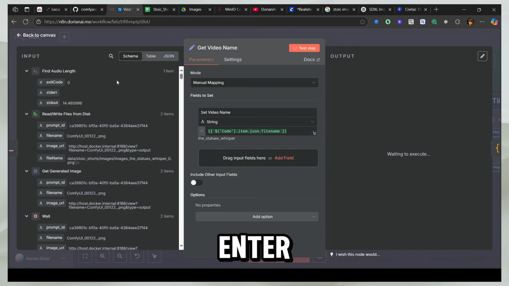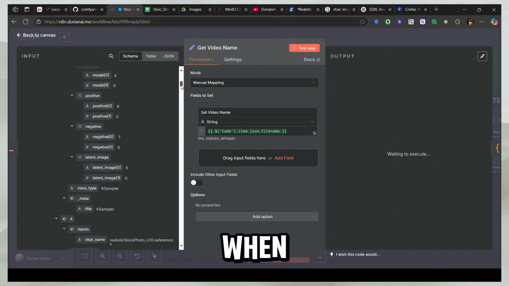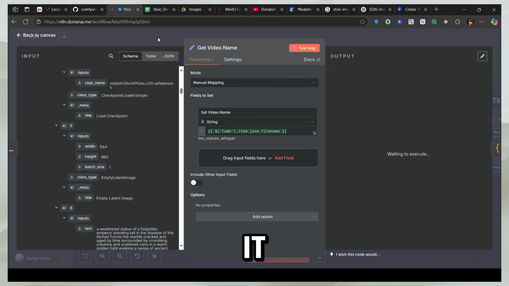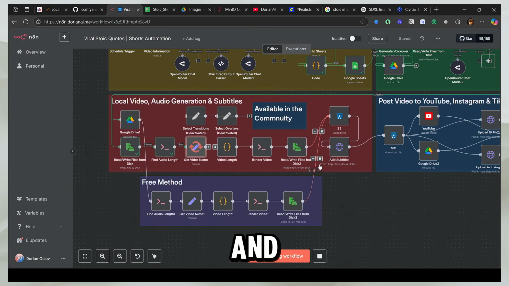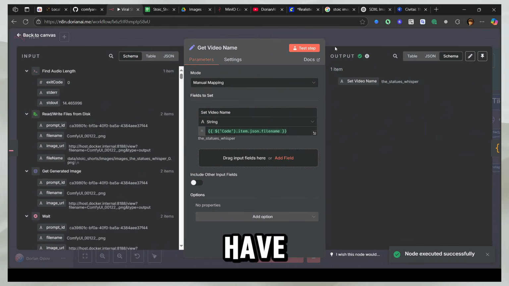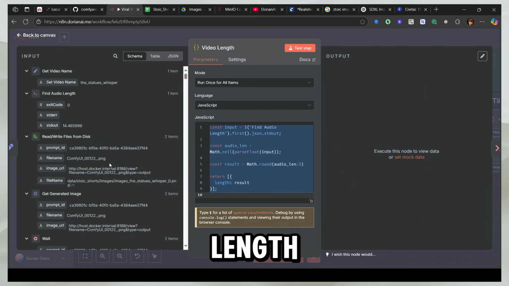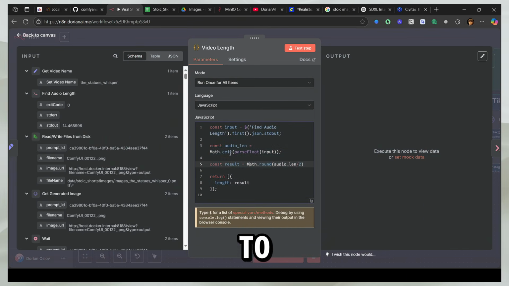So now we have to get our video name. We can actually enter all the information as we go ahead. Sometimes n8n loses track when there's so much data going on, so I actually put it here, just in case it doesn't lose track again. And now this node will run. And here you can see that we have our name again. The next step would be to calculate the video length. Here we have the audio length, then we have to calculate the video length.